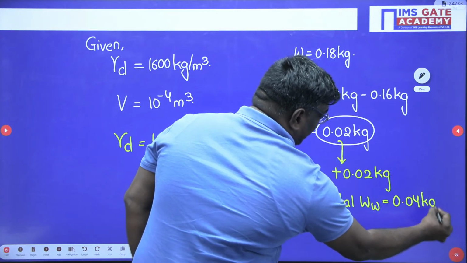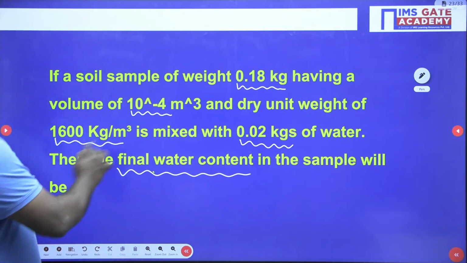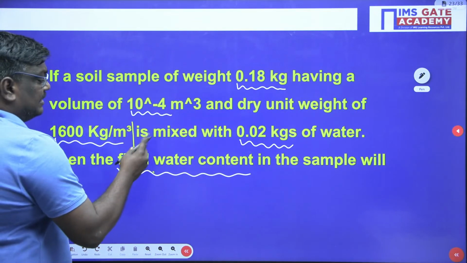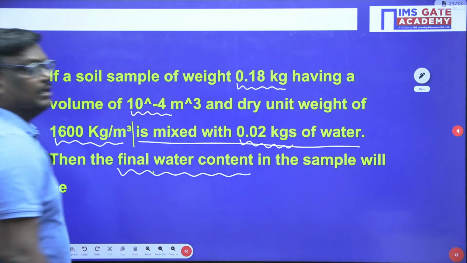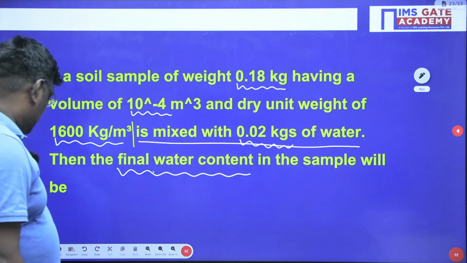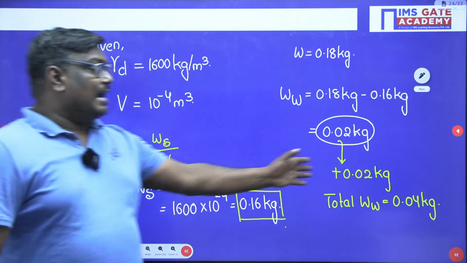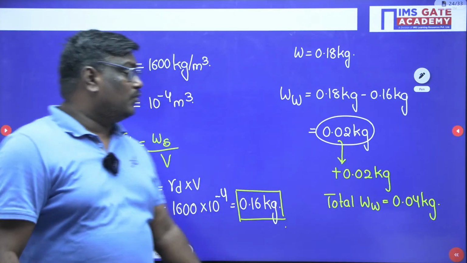If you have any doubt, I will show you the question, sir. See, in the second line, it is mixed with 0.02 kgs of water. Here again they are adding 0.02 kgs of water and it will come as 0.04 kg.